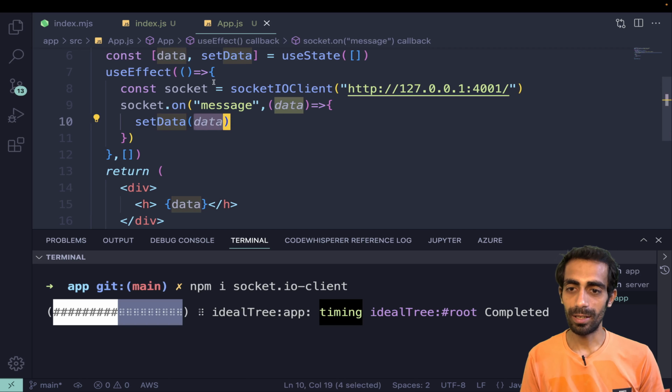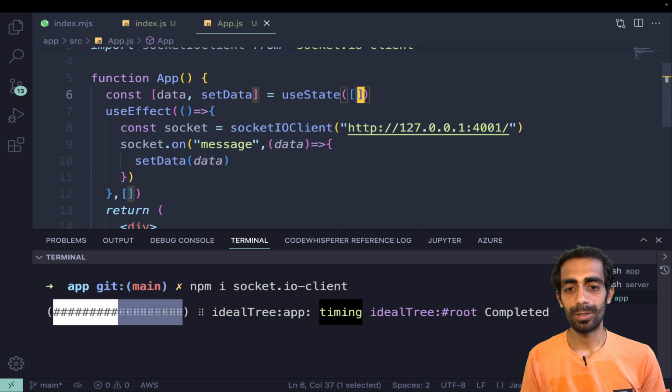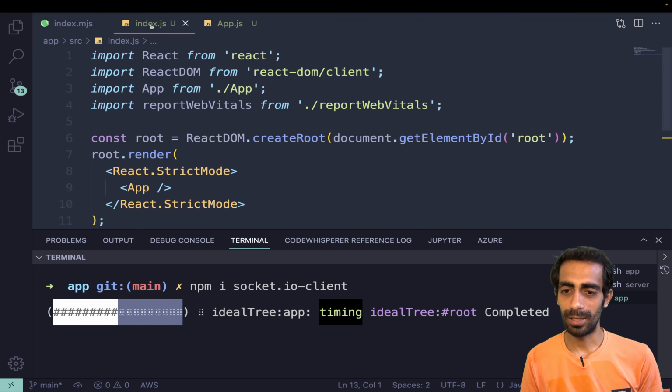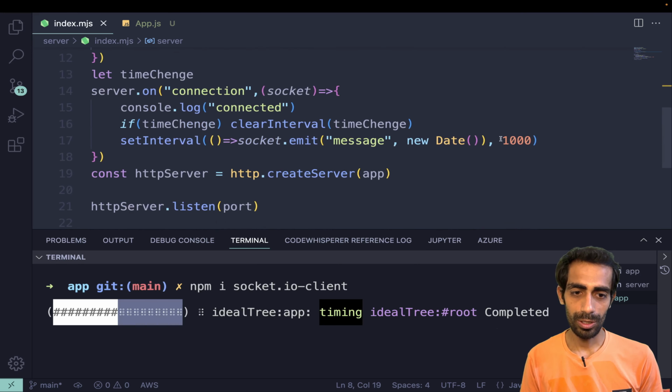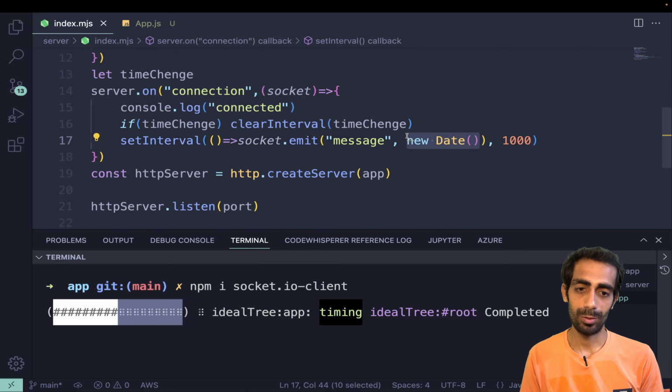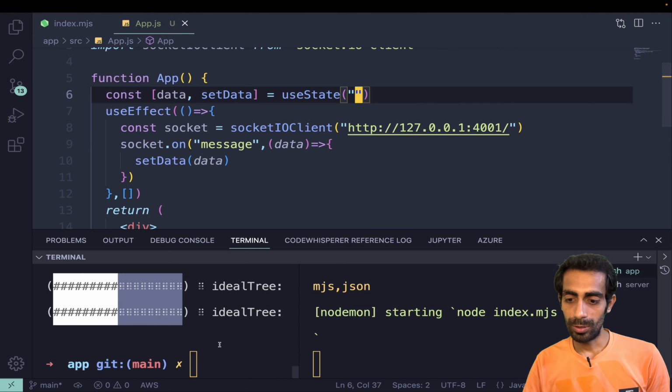For now the data is not an array. It's just a string, a date string. I'm just passing a date, so no need to worry about that. One more thing is remaining.